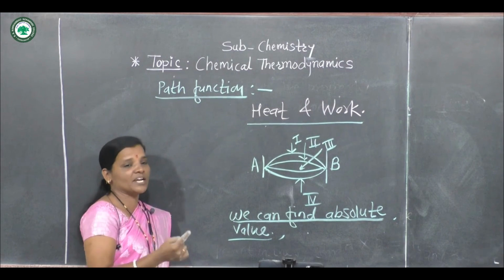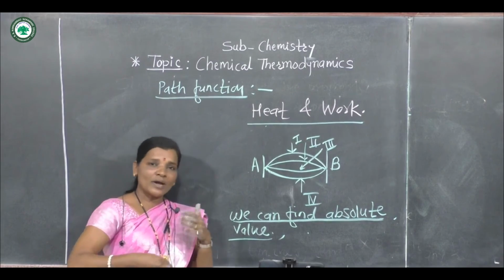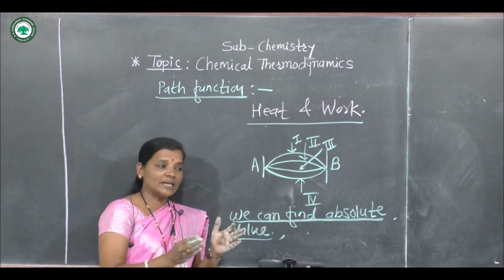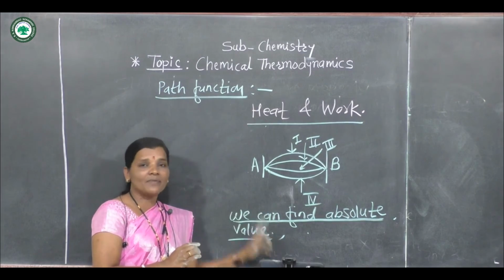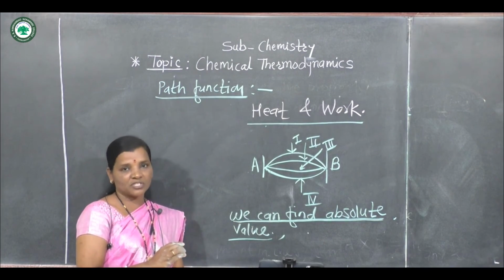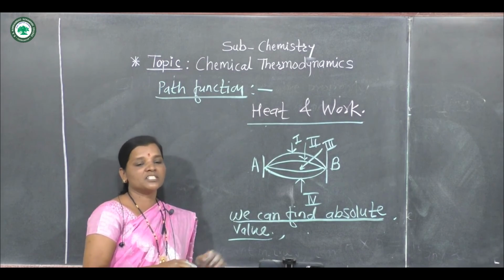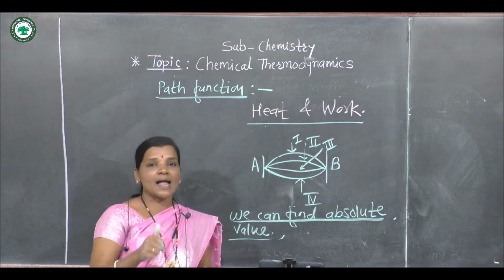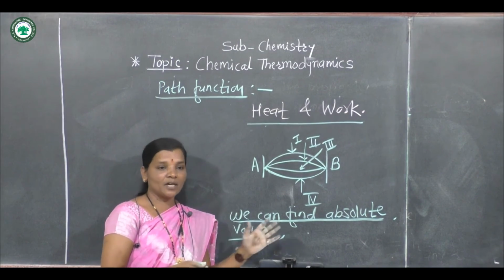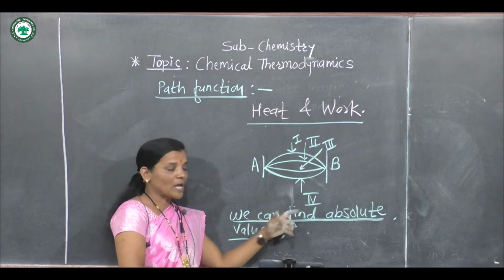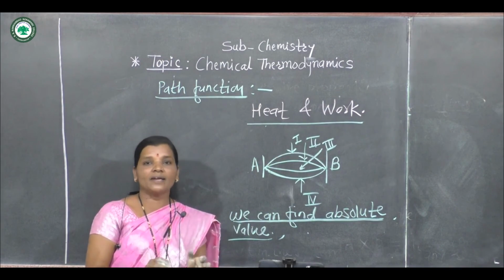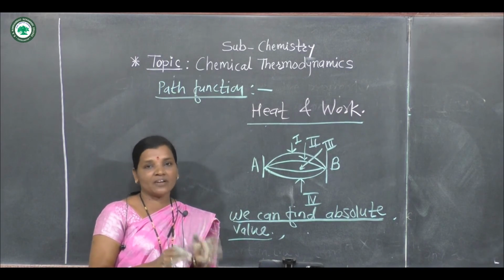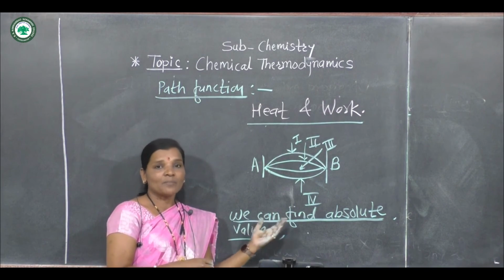And in the case of state functions, we can find values, but only approximate ones; the absolute value cannot be found in the case of state functions, and that is the main difference between state function and path function. We can find the absolute value for path functions, but we cannot find the absolute value for state functions.